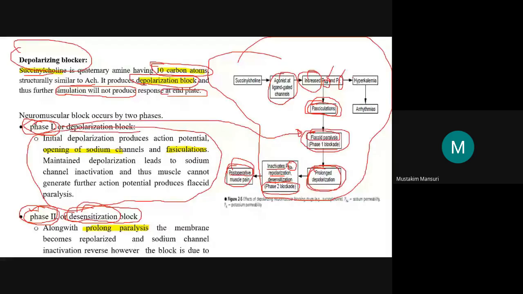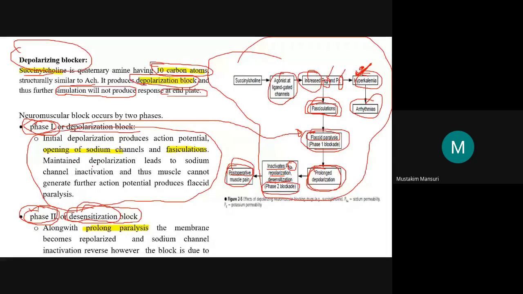And because of this increased permeability, it results in hyperkalemia. Just remember this word, hyperkalemia. It will also come up in the upcoming slides. So hyperkalemia, and that produces arrhythmia. Just remember hyperkalemia and arrhythmia.